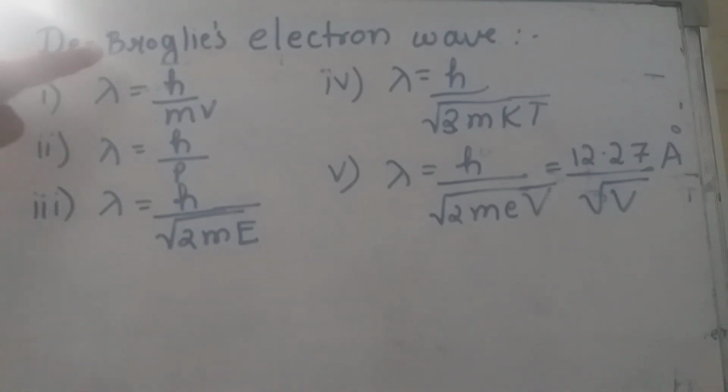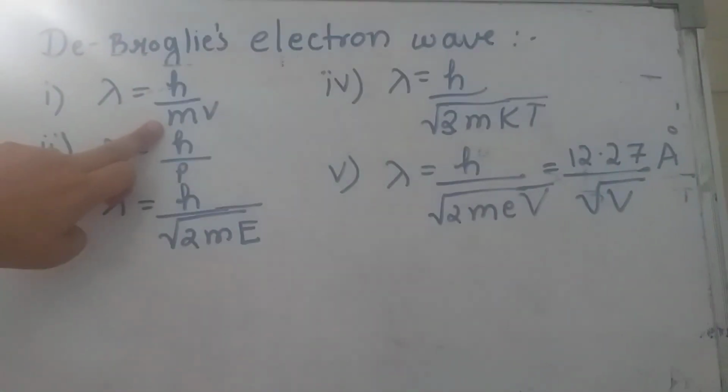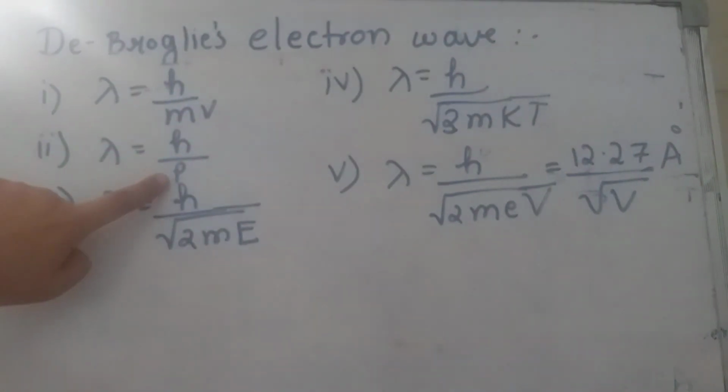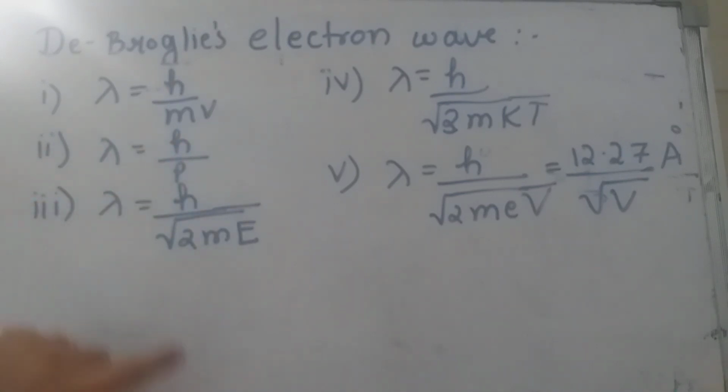I repeat, lambda is the wavelength of matter wave, h is the Planck's constant, m is the mass of the particle, v is the velocity of the particle. In this case, mass into velocity is taken as momentum. If I want to write it in the form of kinetic energy, then wavelength of matter wave is given as h upon under root of 2mE, where E is the kinetic energy of the particle.